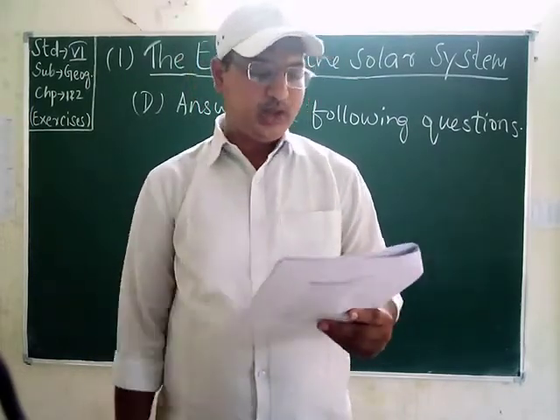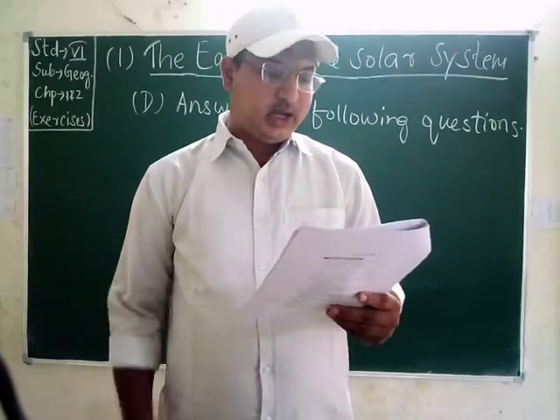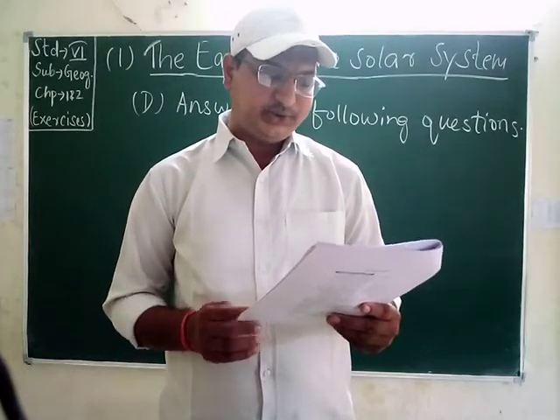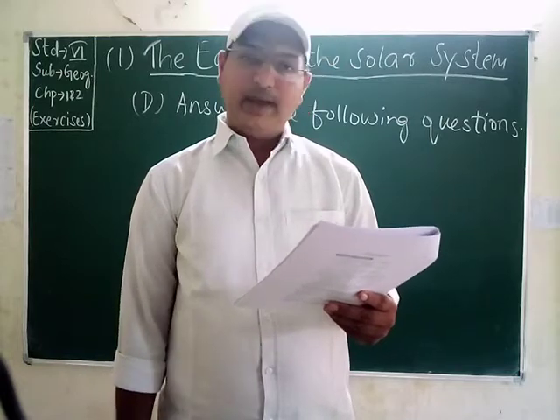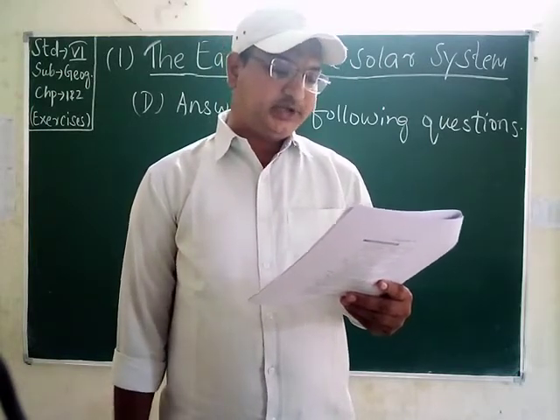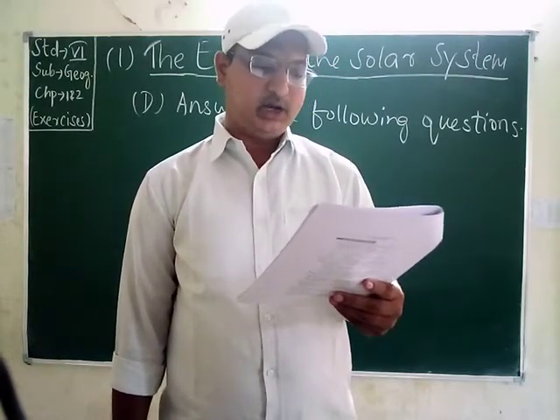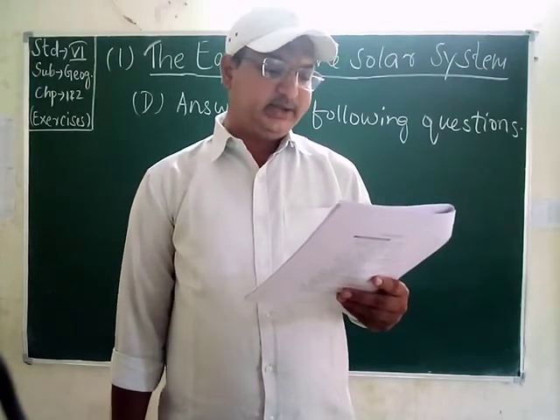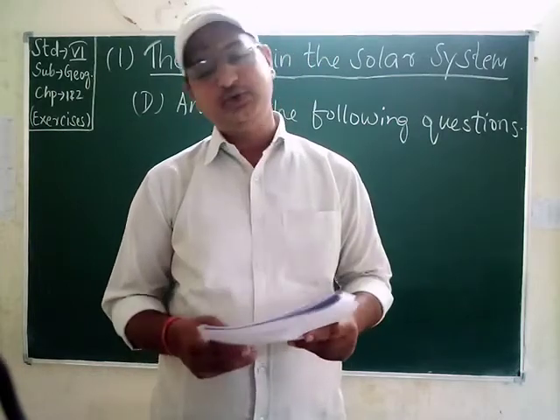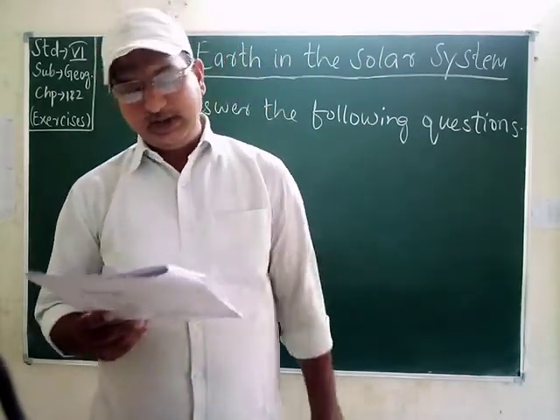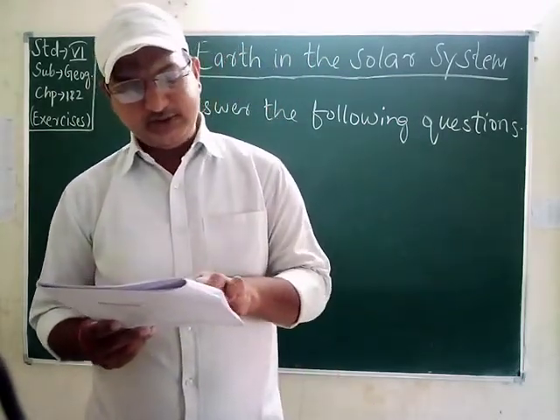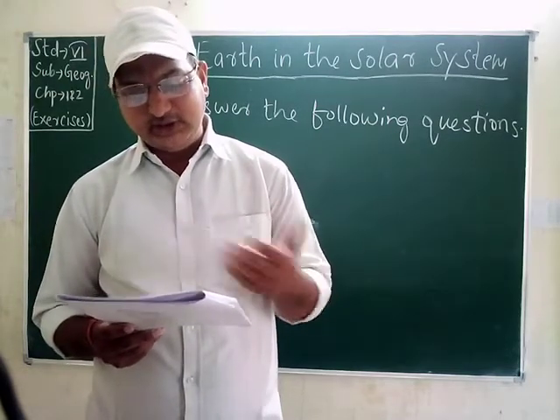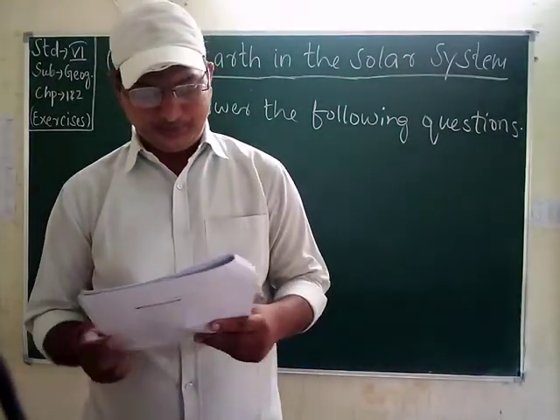Okay. Next, the third one is Earth. Earth is the third planet of the solar system. It has an ideal temperature for life to exist. The presence of water and atmosphere around it are also supporting life on the Earth. It has 3 realms. The first one is the lithosphere, students, the land surface. The second one is the hydrosphere, the water bodies, and the atmosphere, the thick layer of air around it.